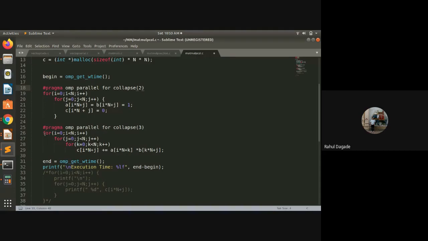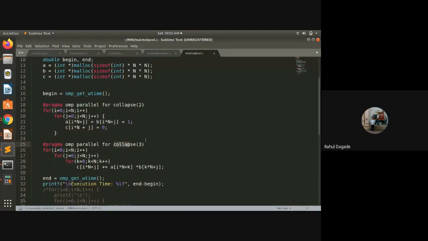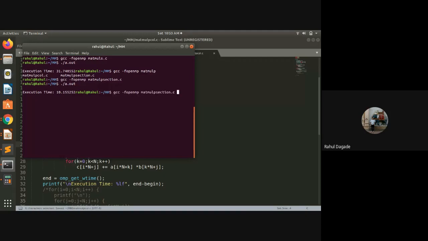And here now we have 3 for loops, so we are making collapse 3. Now let us work out this program. It will have a performance between the sections and the serial execution.